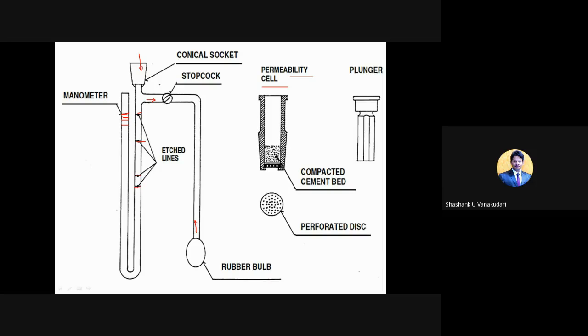It is the same as how they check BP in the hospital: there is a bulb, and when they press it, the air passes. Similarly here, the air will pass, the pressure will be noted down, and through that pressure we can come to know the surface area of the cement. There is also certain digitalization.